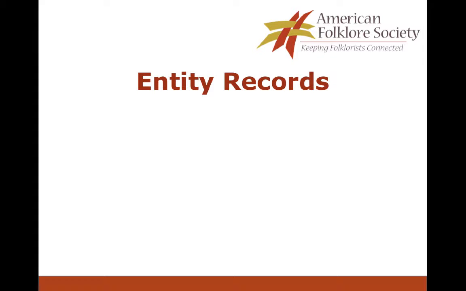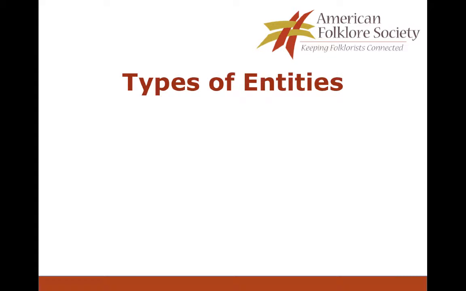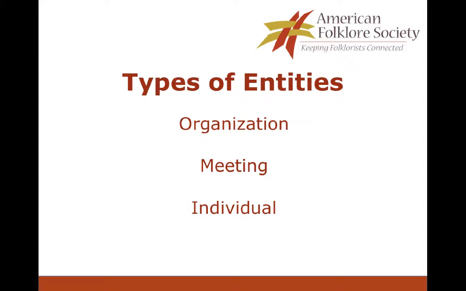In the previous video, we discussed how to create an entity record for an individual. In this video, we'll be discussing how to create entity records for organizations and meetings in the FCD. As I mentioned previously, creating records for all the entities associated with a collection is the first thing you do after creating your repository record. To recap, an entity is an organization, meeting, or individual that created or contributed to the creation of the archival collection being described. An entity can also be a repository or individual that had custody of the collection in the past.